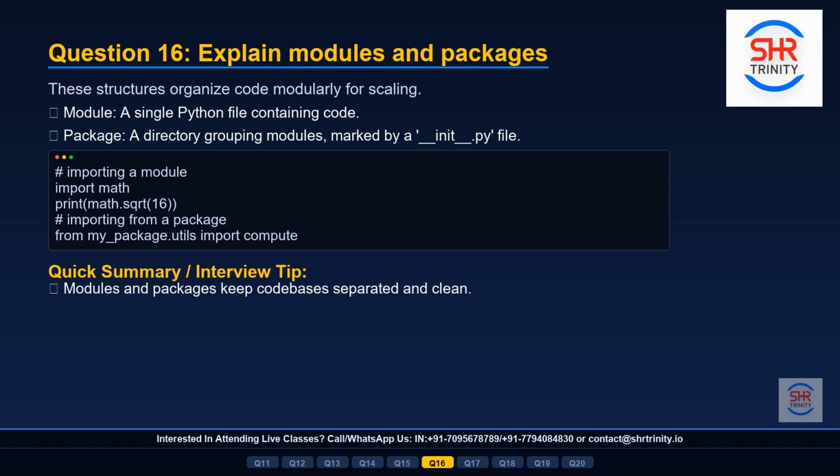Look at the code on screen. We import the built-in math module and call its square root function to compute the square root of 16. We also demonstrate importing a specific function from a custom package. This organizational structure keeps large professional codebases clean, maintainable, and easy for team members to navigate.